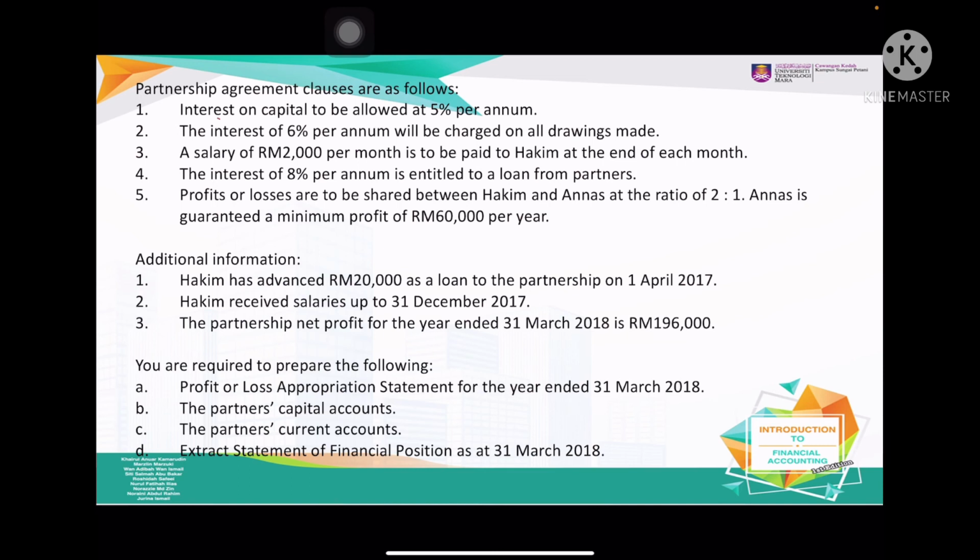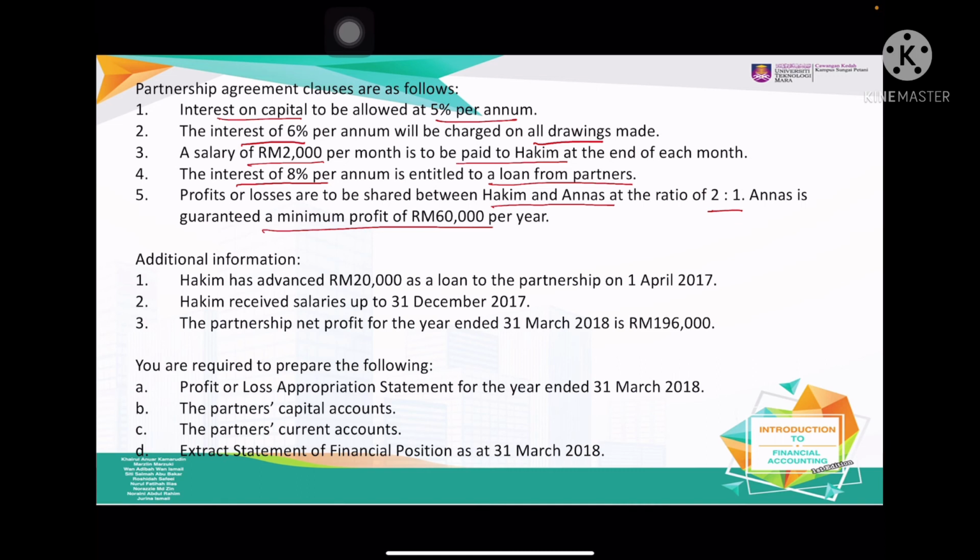Alright, interest on capital 5%. Interest 6% on drawings. Salary 2,000 is only for Hakim. 8% loan from partners. Profit and losses, Hakim and Anas 2:1. And Anas is guaranteed 60,000 per year.